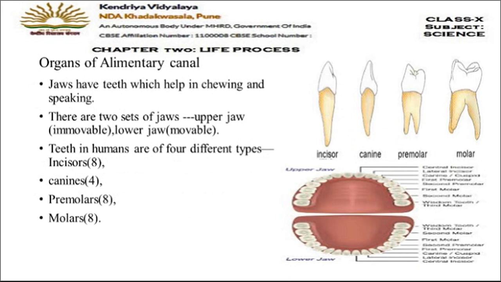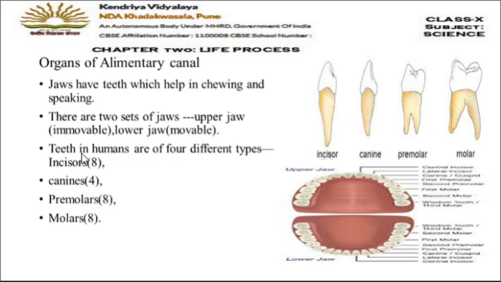Now let's move on to the next slide and have a look on the teeth which are present in the buccal cavity. Now, we have discussed about the jaws. We have two different sets of jaws. One is upper jaw and the lower jaw. So, jaws have teeth which help in chewing and speaking. This is the function of the teeth. The teeth help in chewing the food, mixing the food well with saliva, and teeth also help in speaking the words clearly. So, there are two sets of jaws, upper jaw which is immovable and lower jaw which is movable.